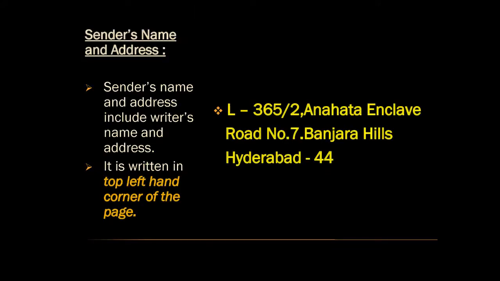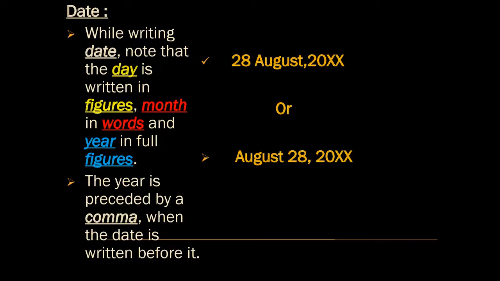Students, generally the sender's name and address are given in the question, which you have to write in the top left corner of the page. Ensure that the address does not exceed 3 lines. Next important component of a formal letter is date.